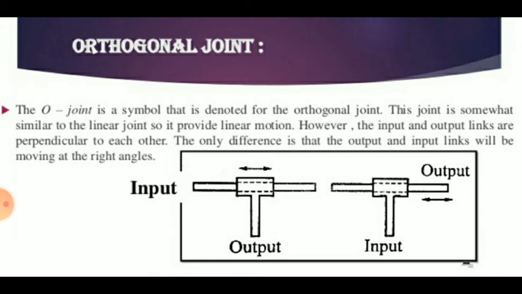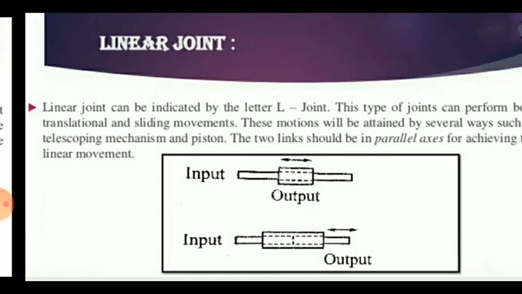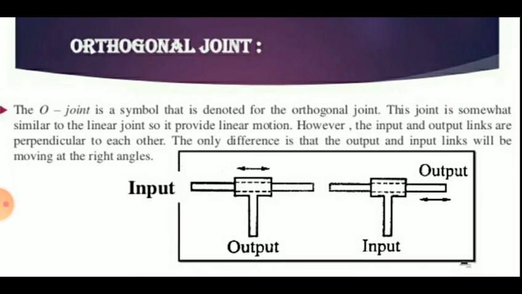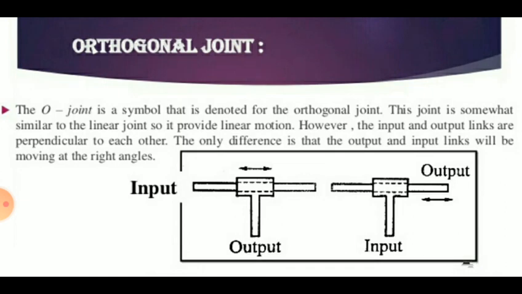This is also a translational sliding motion, but the input and output links are perpendicular to each other during the movement. In the linear joint, the input and output links are parallel, but here the input and output links are perpendicular and involve the translational sliding motion.